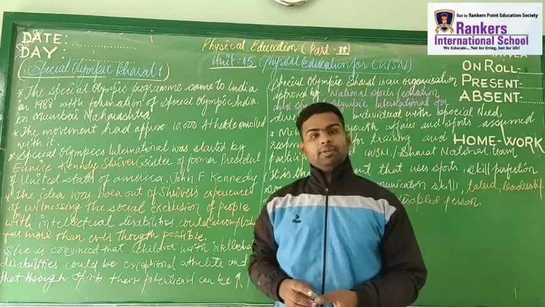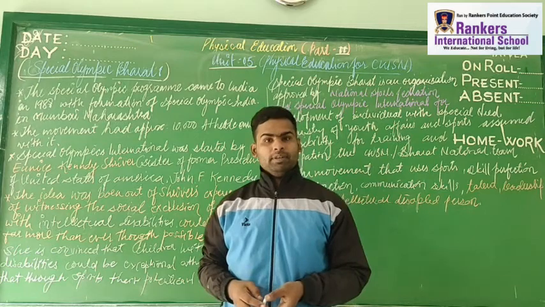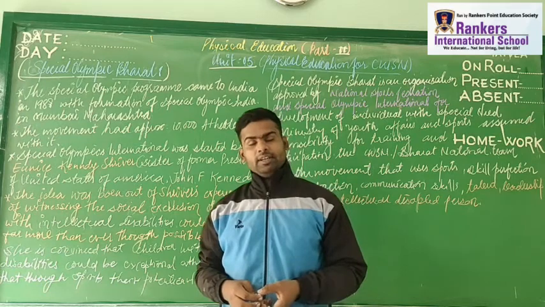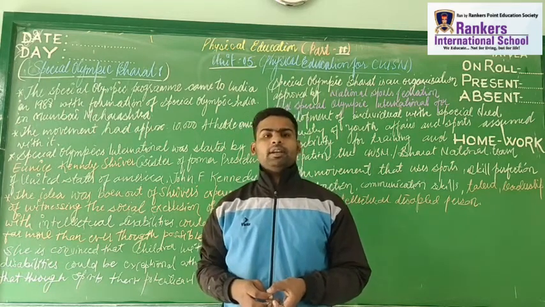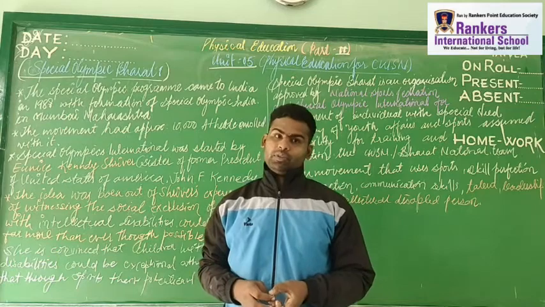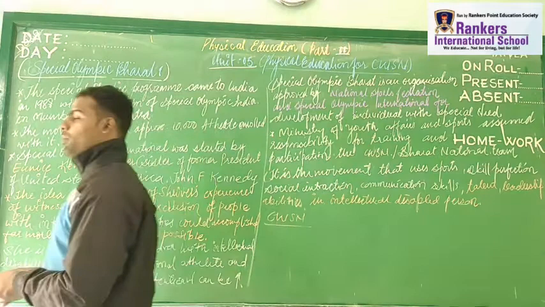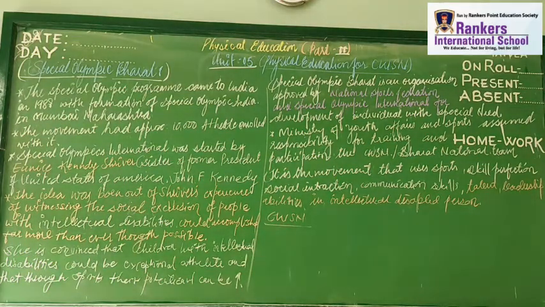Now what is this intellectual disability? When I'm talking about intellectual disability, it means it is related with the thinking process. It is related with memory resulting. It is related with the thought process of an individual. So when we talk about this kind of problem that is based on the thinking process and memory resulting, we call it an intellectual problem. Intellectual disability is also called a learning disability, right? So let's understand first what is intellectual disability or cognitive disability.